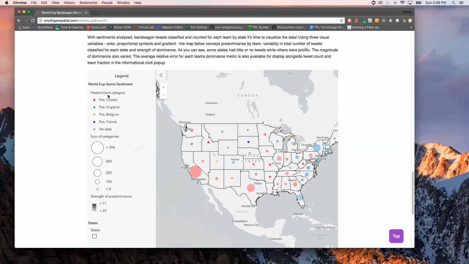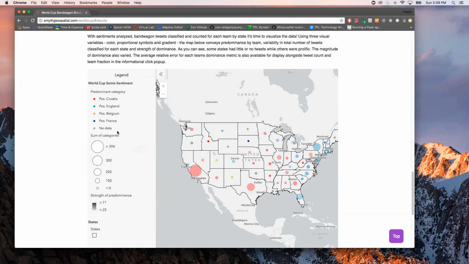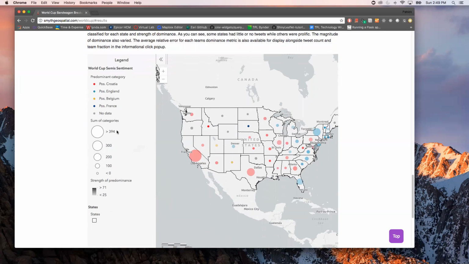The first is for the predominant team: was it Croatia that had the most positive fan tweets, England, Belgium, France, or was there not enough data to do a classification? I also used proportional symbols to get at the overall number of tweets from within each state. And then I used a gradient to capture magnitude.